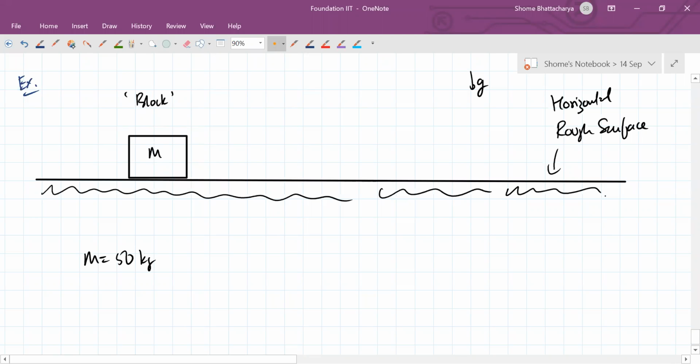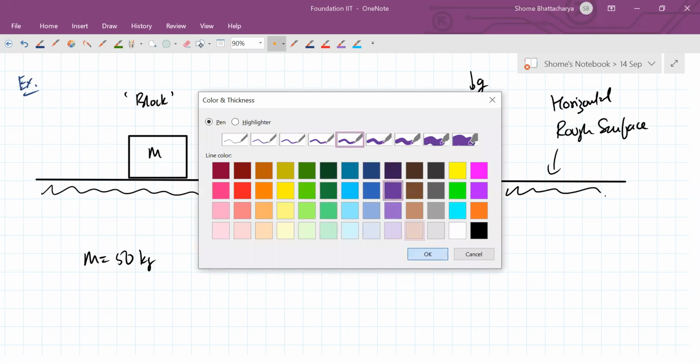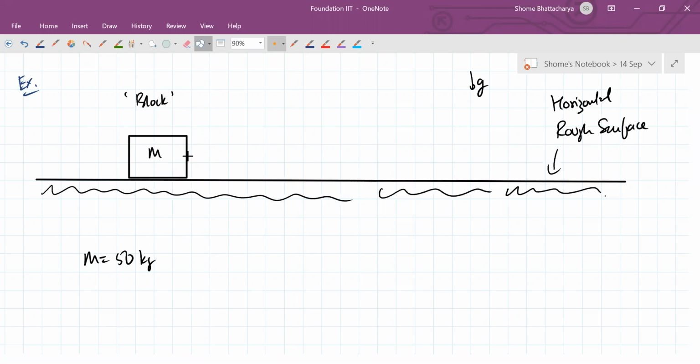And what we are doing is applying some force on it which is continuously acting. We are not applying the force horizontally, but pulling it with a force at an angle of theta.